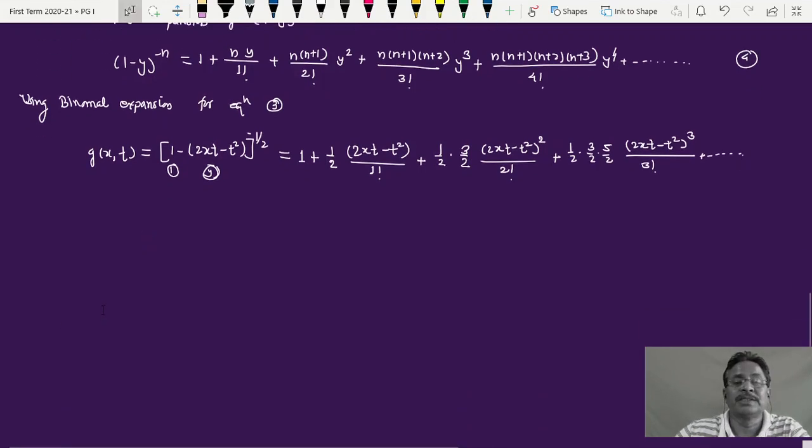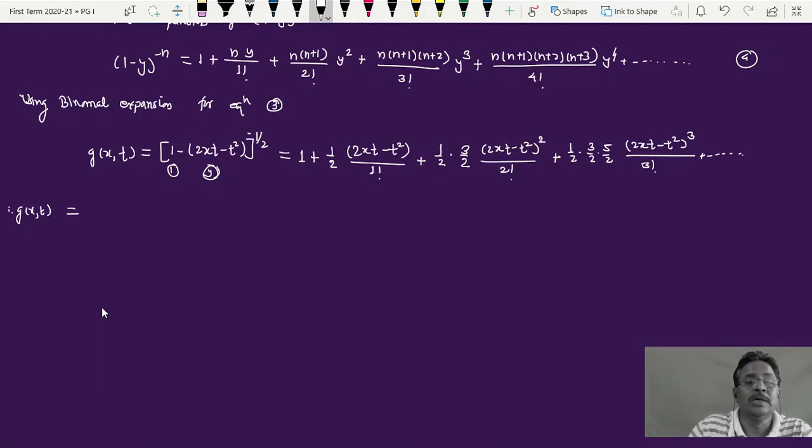Now simplify this. Therefore this gives me, I'll write it here on the extreme, this g of xt under this expansion around t equal to 0, binomial expansion. The first term will remain as it is, 1. Now here this is 1 by 2 and twice x, so this 2 can be cancelled. If I separate this, twice xt minus t square, twice xt upon 1 into 1 by 2, so this will get cancelled.